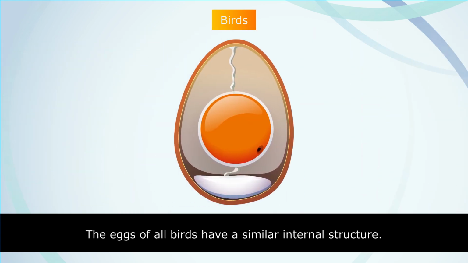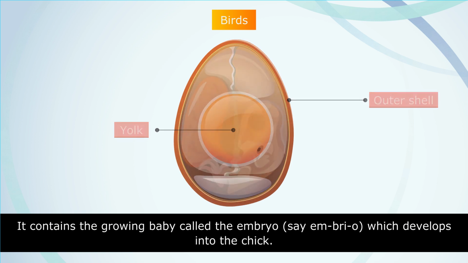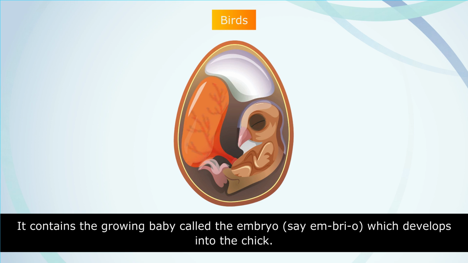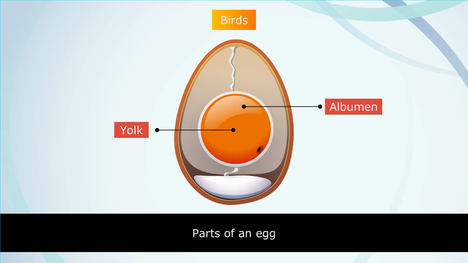The eggs of all birds have a similar internal structure. There is an outer shell that protects the egg. At the center of the egg lies the yolk. It is yellow in color. It contains the growing baby called the embryo, which develops into the chick. The yolk contains food for the embryo. Around the yolk is a white glue-like liquid called the albumin. It protects the embryo and supplies food and water to the embryo.